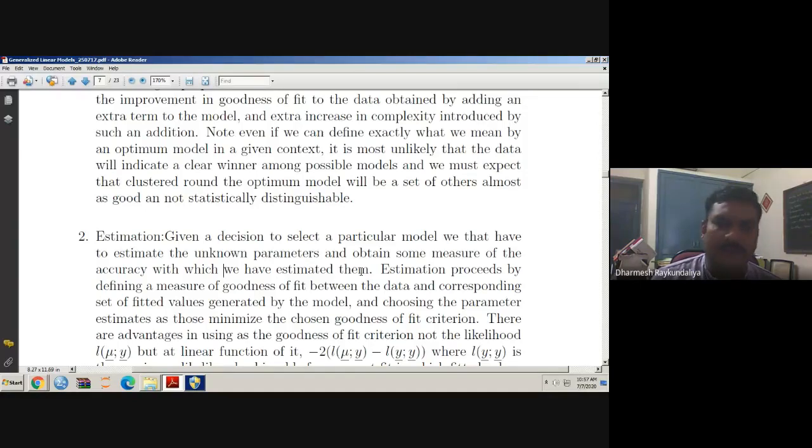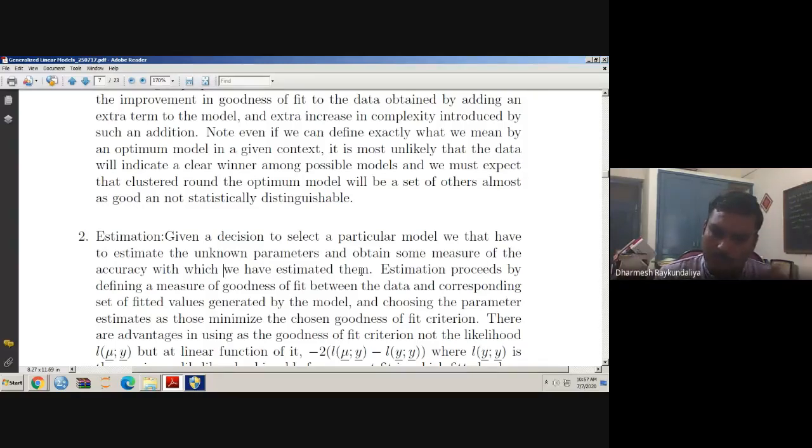Estimation proceeds by defining a measure of goodness of fit between the data and the corresponding set of fitted values generated by the model, and choosing the parameter estimates as those that minimize the chosen goodness of fit criterion. Here the criterion is decided based on the difference between the data and the fitted values generated by the model.